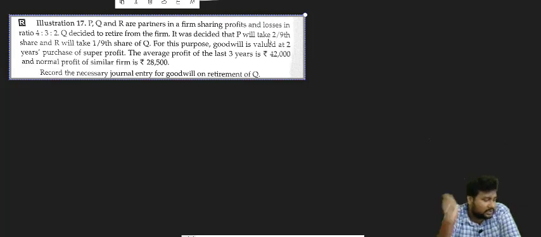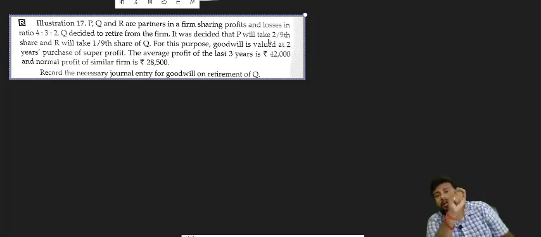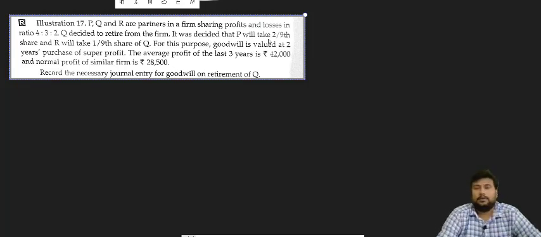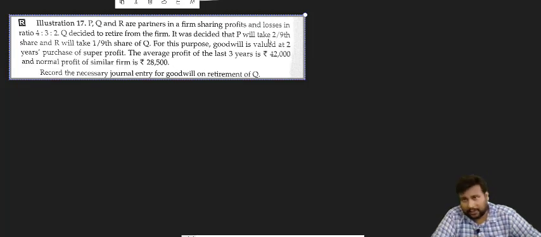So tell me fast in the comment box what the answer will be and how you will solve the question. Tell me in the comment box fast. I'm giving 3 minutes to you. Within 3 minutes I hope that maximum people will at least calculate the goodwill and find out the new share. So please try to solve this question within 4 minutes. I am giving 4 minutes to you. Tell me in the comment box. Chalo ji, who will be the first one? Tell me.